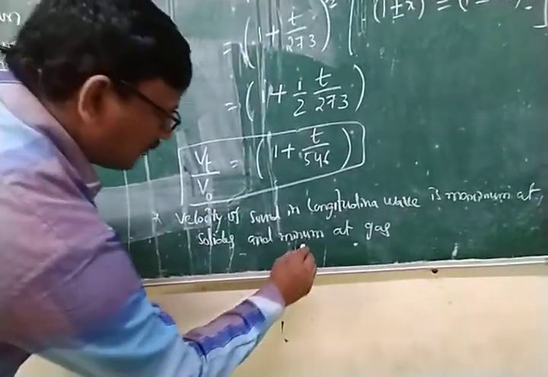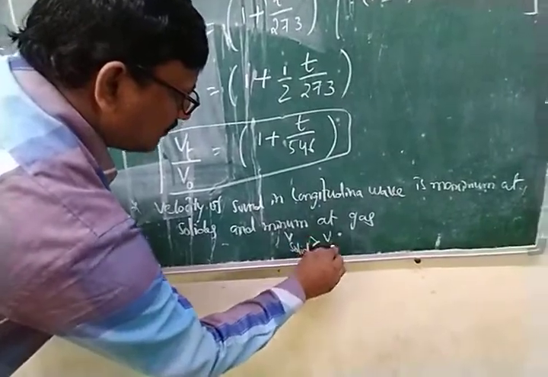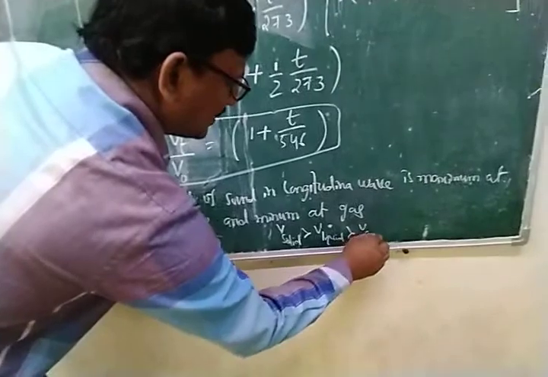That is, the velocity in solid is greater than the velocity in liquid, which is greater than the velocity in gas.